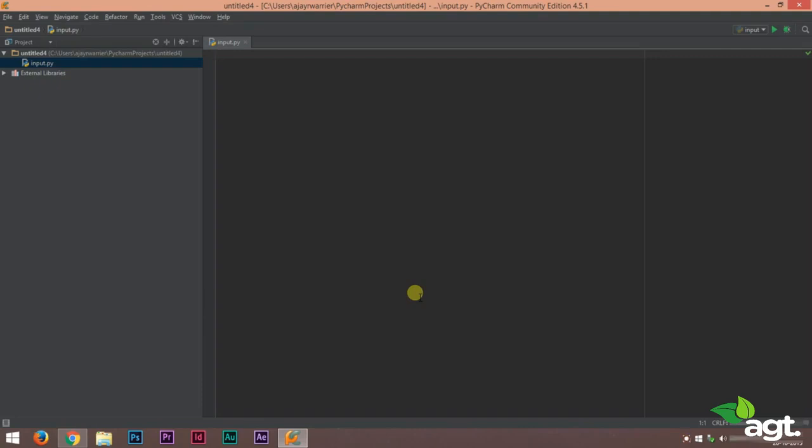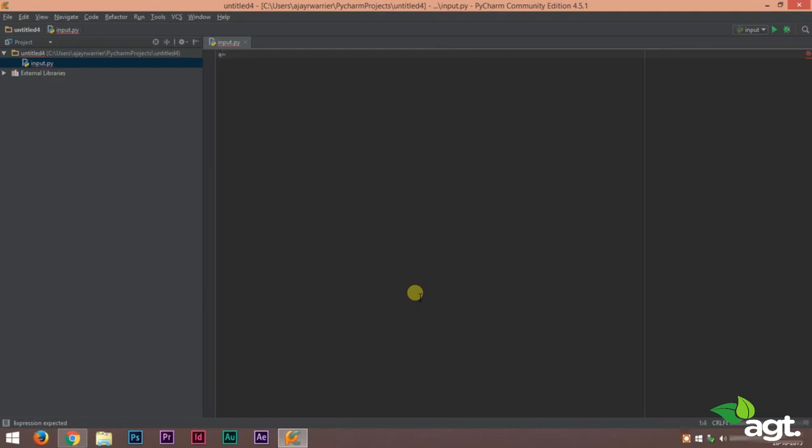Now I'll teach you how to use an input function. First of all, you need to choose a name for your variable. So we'll be making a program to print the sum of two numbers, and those two numbers should come from the user. So let's do that. Let a be our first variable.